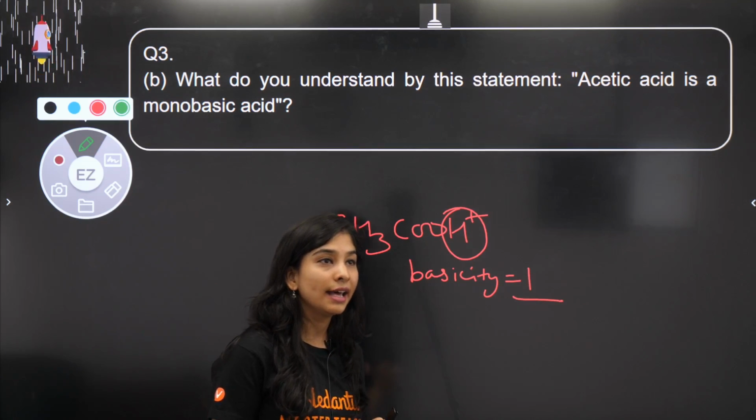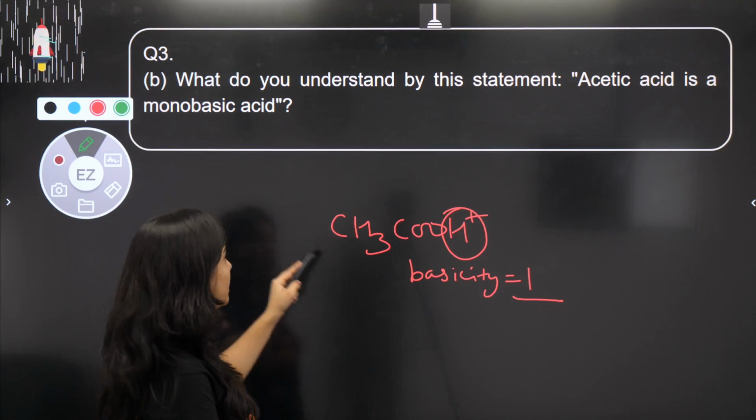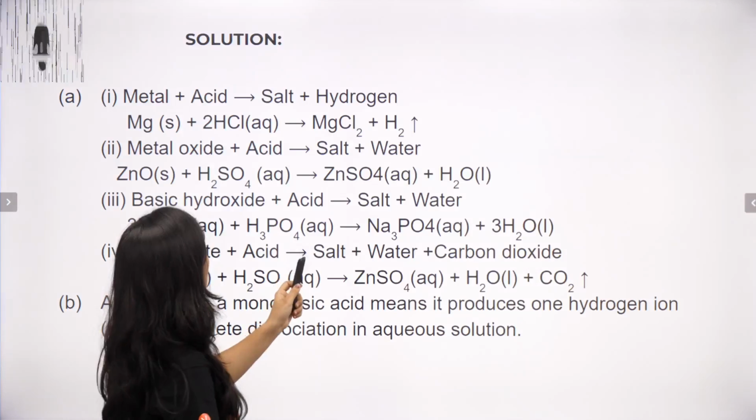Correct? Yes, Debayan, right? Dattaji, absolutely correct. Absolutely correct. That you got the point.